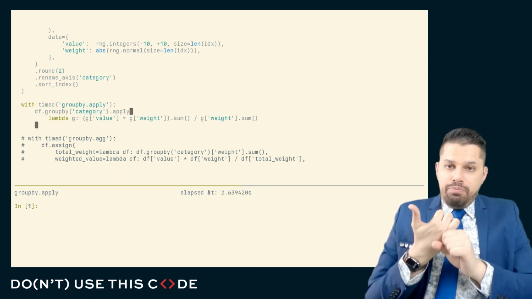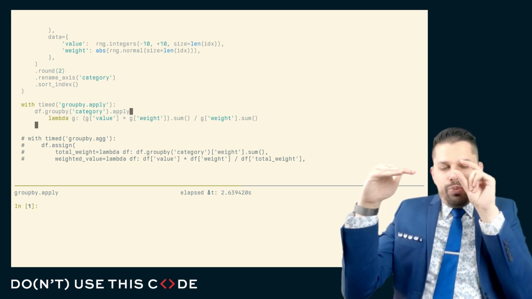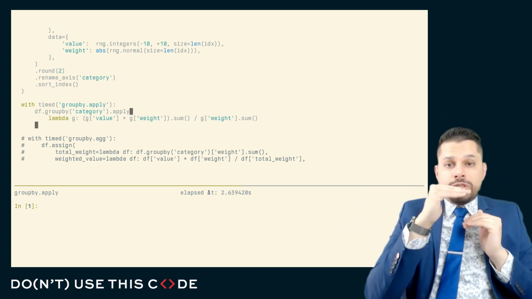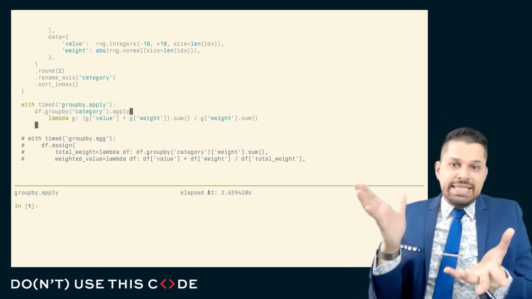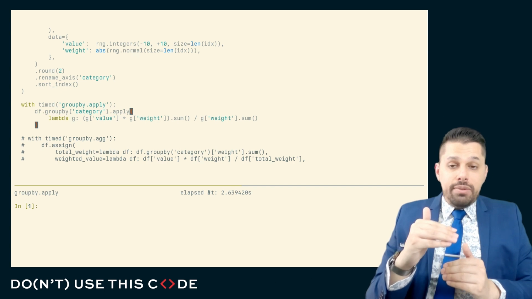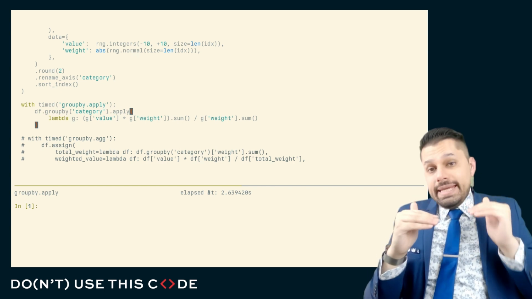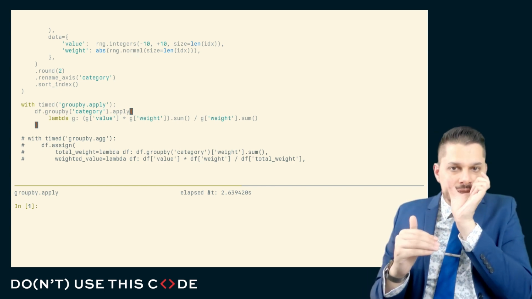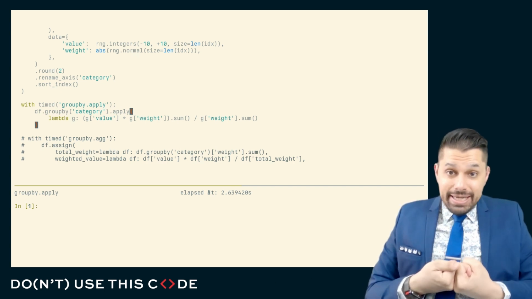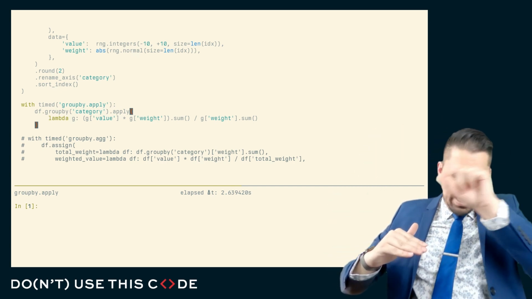Group by agg basically means we want to take the original data, identify what the groups are, and for each individual group, we want to have one resulting row. We want to aggregate that. So the resulting data frame will be the same size or smaller than the original data frame, and we know exactly how large it is going to be. One row in the result for each individual group. We know what the indexing of the resulting data frame will be. It'll be exactly what the groups are. And as a consequence of all of those things, we can pre-allocate the resulting data frame and just fill it in. We can say, these are the groups, allocate once, and then fill in.